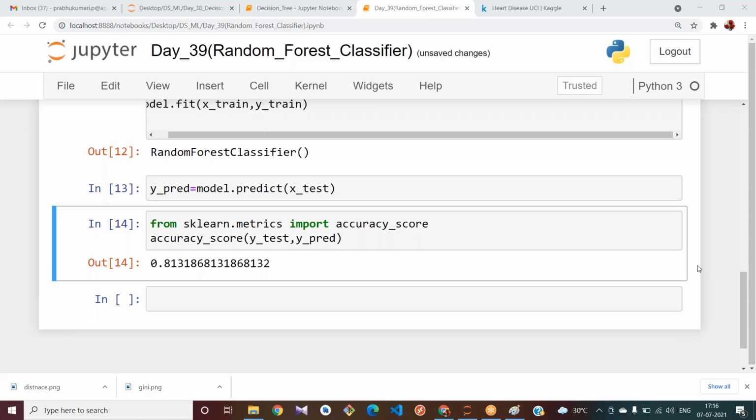But if precision or recall are 0, then it is not fine. Precision and recall is 1, then it is fine. The model performance is good. We can consider. Okay.